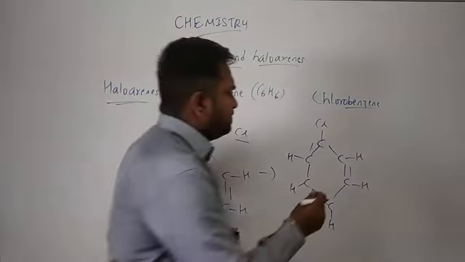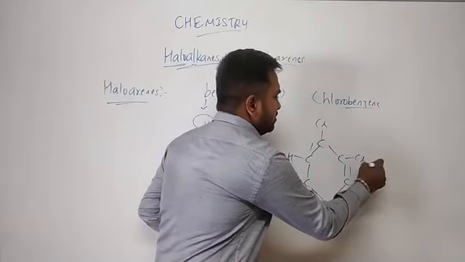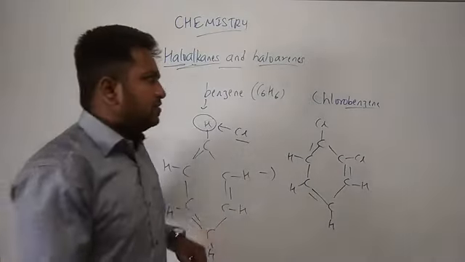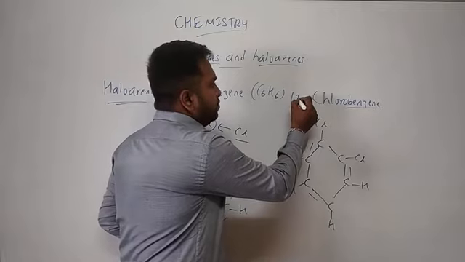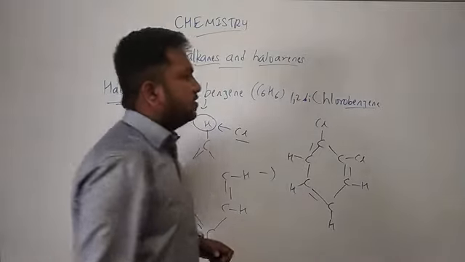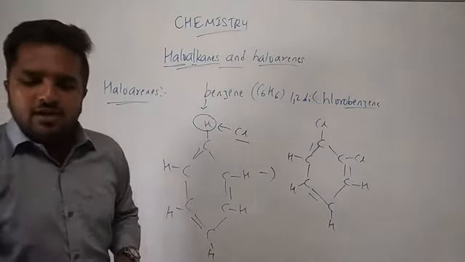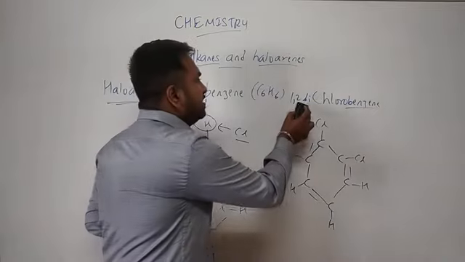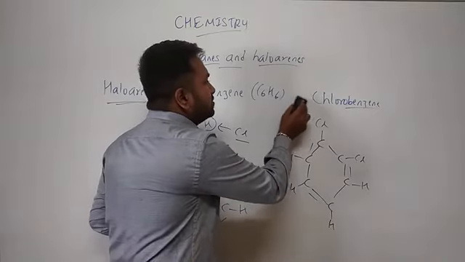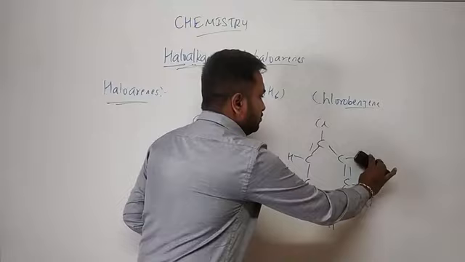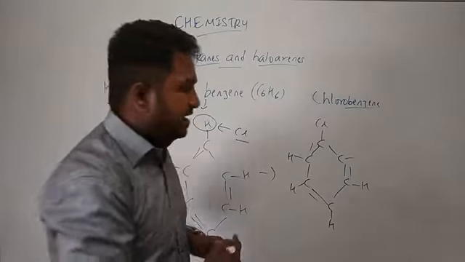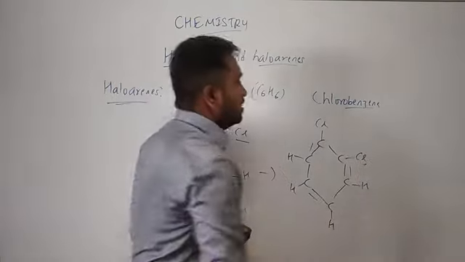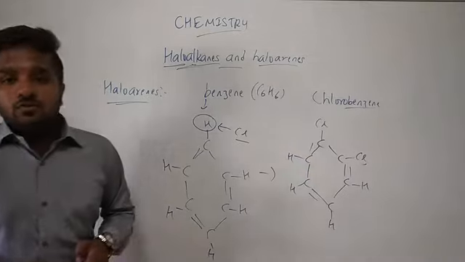You can even replace this hydrogen also by chlorine. So what will it become now? 1,2-dichlorobenzene. Clear? So we are just getting the introduction now. Don't get confused. Just hydrogen is replaced by chlorine, and the compound which is obtained is chlorobenzene.